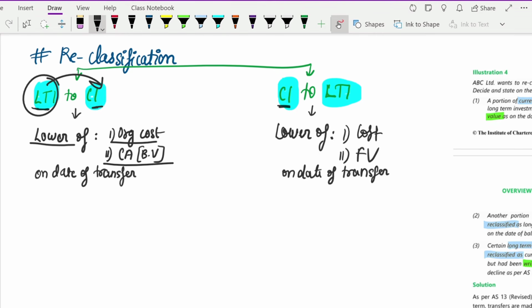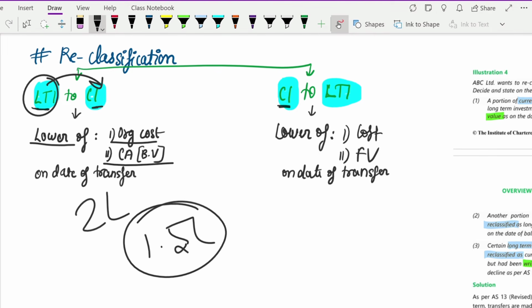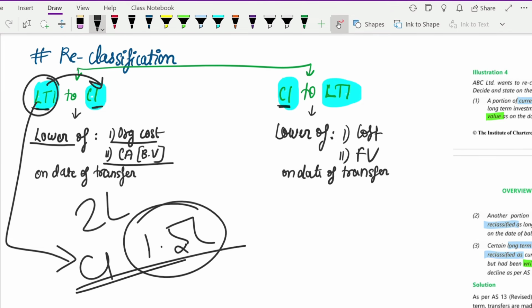Suppose you purchased a long-term investment for 2 lakh rupees. Today in your books it is shown at 1.5 lakh rupees. Then lower of these both, at 1.5 lakh rupees only, this long-term investment which is being reclassified as current investment should be shown. So it should be shown at a value of 1,50,000. On the date of transfer, you have to see what the carrying amount is.